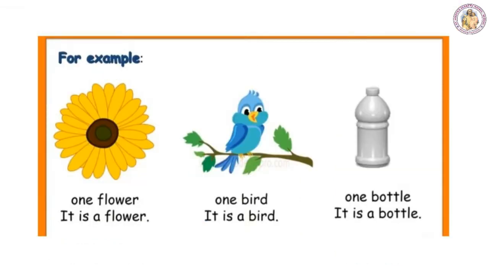For example, one flower, one bird, one bottle. Now, this is a flower. That means one flower. It is a bird. That means only one bird. It is a bottle. So, only one bottle.